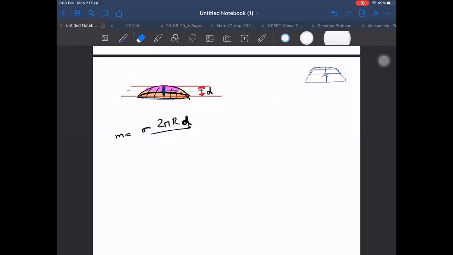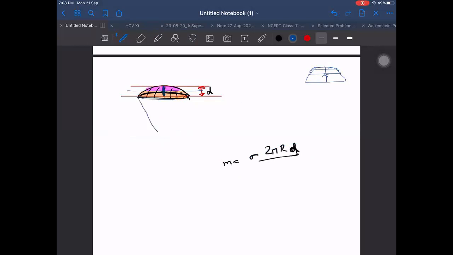And once we know that, then we can write the formula in general. Let us say now it is made up of a cone. If it is made up of a cone, then where is the d by 2 located? What is the formula coming out to be for it now? Let us start with the same formula, G into dm by r cube into dr, integral, which I can write as G into r vector.